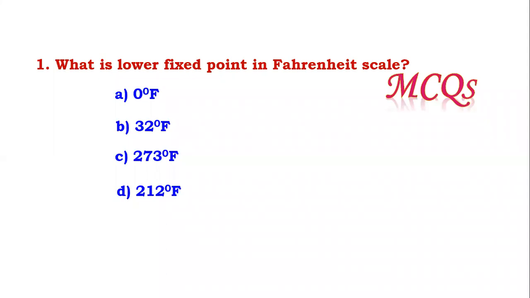Lower fixed point means ice point basically. And it is 32 Fahrenheit. Ice point is 32 Fahrenheit.